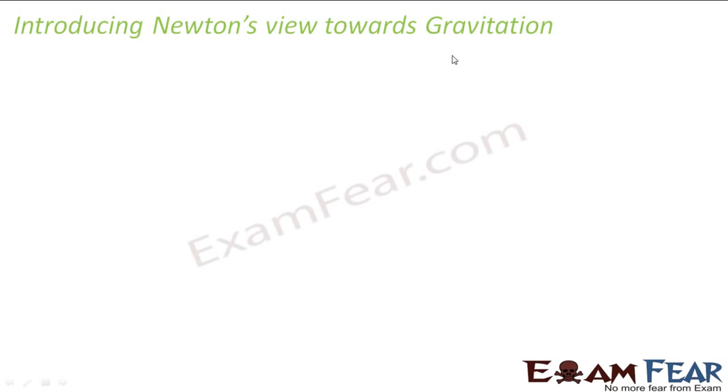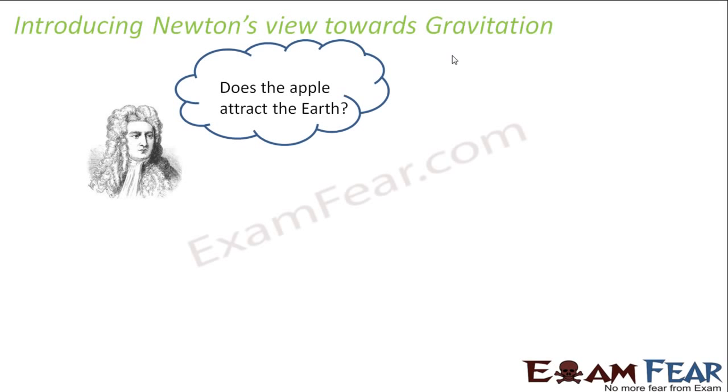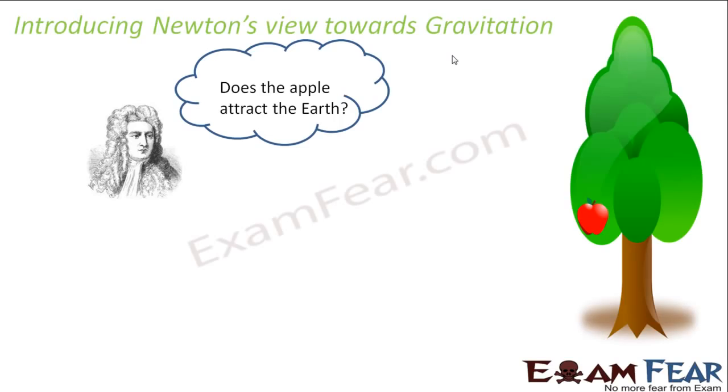There is this famous story of the apple behind Newton's idea of gravitation. Once it so happened that Newton was sitting under a tree and suddenly an apple fell on his head. Now, normally this can happen with anybody, right? But people don't tend to think so much about it. But Newton paid a lot of attention to this incident. He started thinking, why did the apple fall towards the ground? That's because the earth attracts the apple, right? That's why the apple fell to the ground.